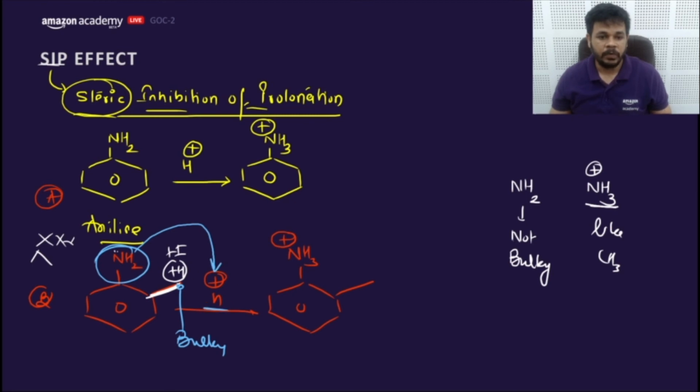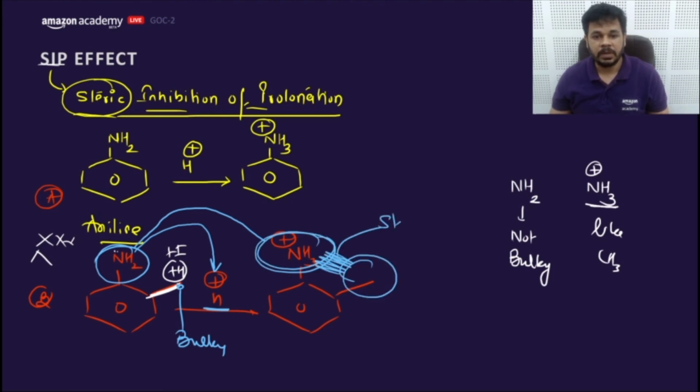I will not allow you to take H plus. If you take this H plus, you will become bulky, and you are bulky and I am already bulky. We will feel steric repulsion, and this steric repulsion will increase the potential energy of the system, which will make us unstable.